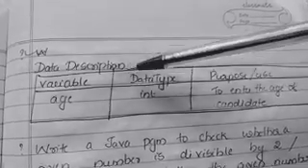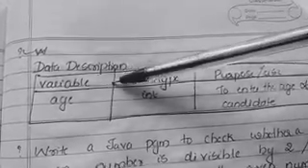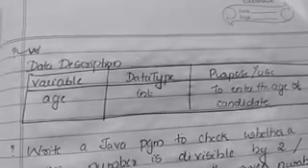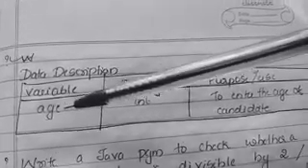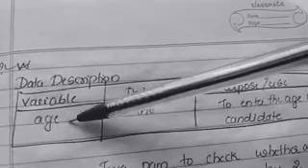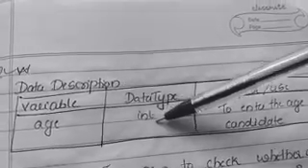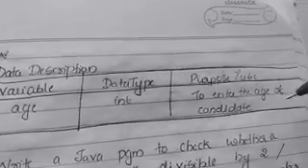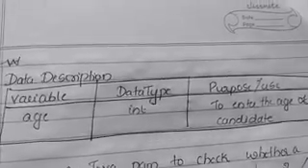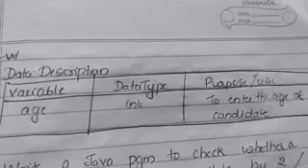Clear? After writing this output, the most important thing is you should write the data description table. What is meant by data description table? This is a data description table. Give the heading as data description. Inside the table there are three things: variable name, data type, and purpose or use. In this program we have only used one variable, that is age. What is the data type of age? Int. What is the purpose or use? To enter the age of the candidate. This is very simple. You should write this also while writing the program, after writing the program and after writing the output.